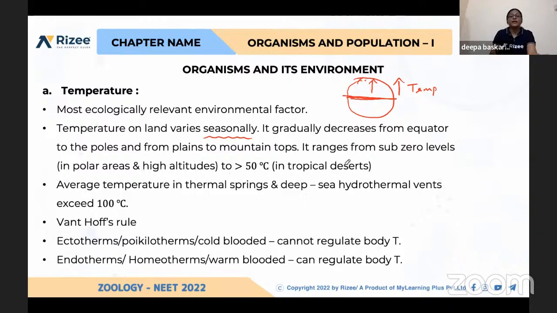For example, in high altitude, if you compare different landscapes, the temperature varies. It gradually decreases from the equator to the poles, and from plains to the mountain tops. Here the temperature is higher, there the temperature is low. In deserts, it is greater than 50 degrees C in peak summer. And the average temperature in thermal springs and deep sea hydrothermal vents will be 100 degrees C, and even here a few of the microbes can survive.